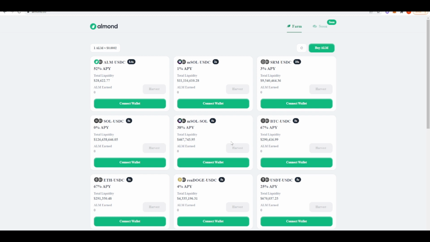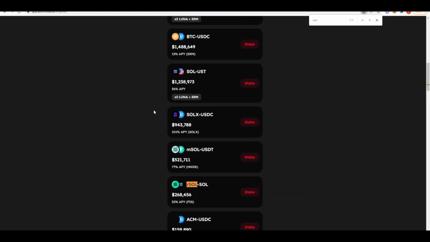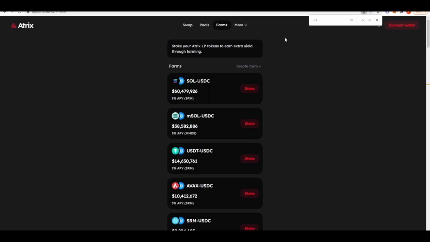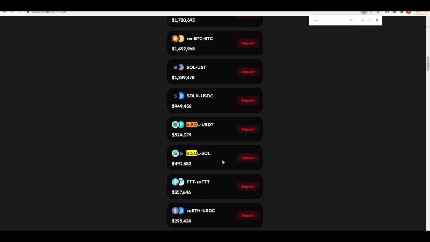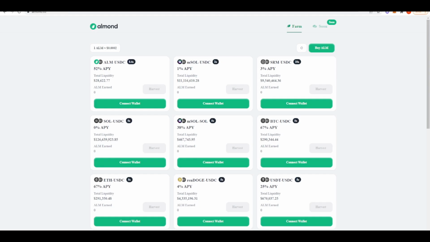Almond is effectively Atrix Finance's version of Sunny Aggregator. What Sunny Aggregator is to Saber, Almond is to Atrix Finance. Well, that's just the way that I have it in my head. What you're going to need to do to actually start getting this yield is find Atrix Finance, go up to pools and find the SOL pool. If you start providing liquidity in here, take your LP tokens and then stake them in the Almond farm, and you can start receiving this 38% APY.